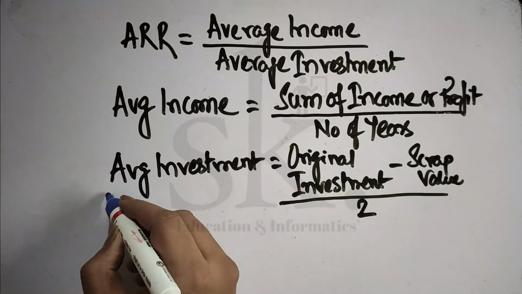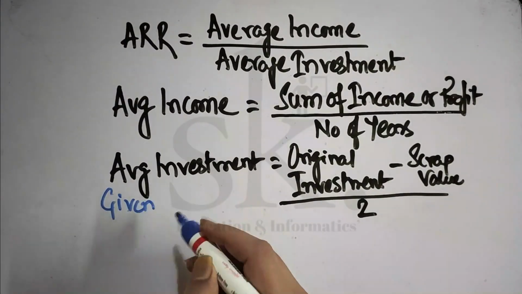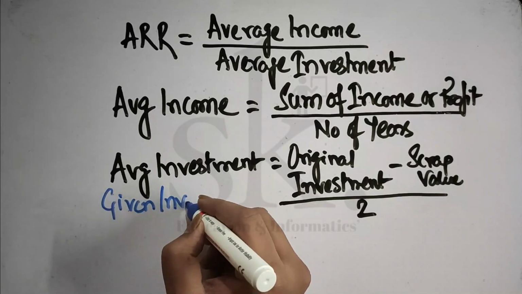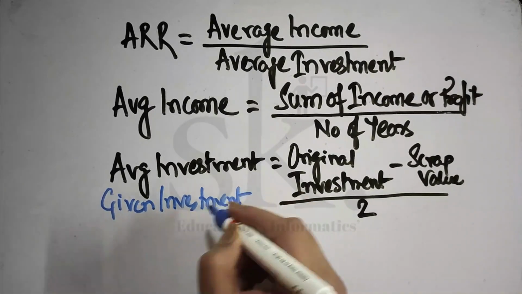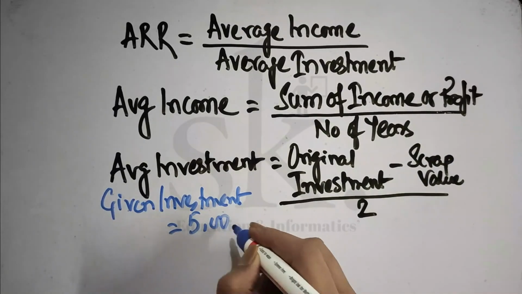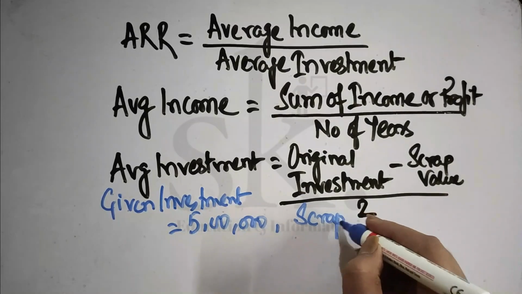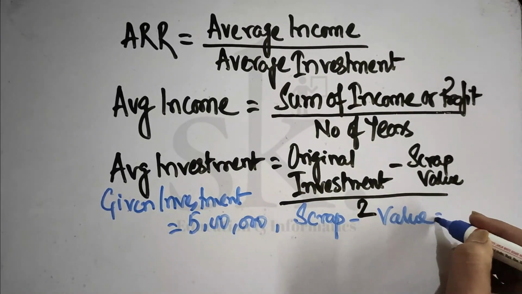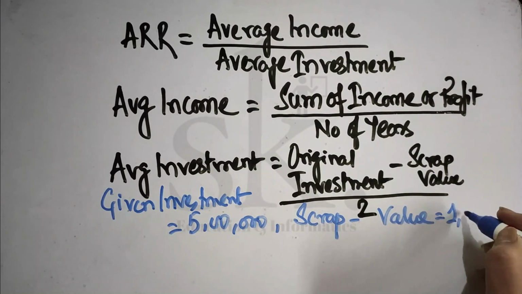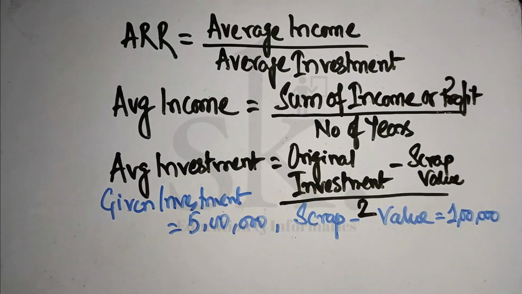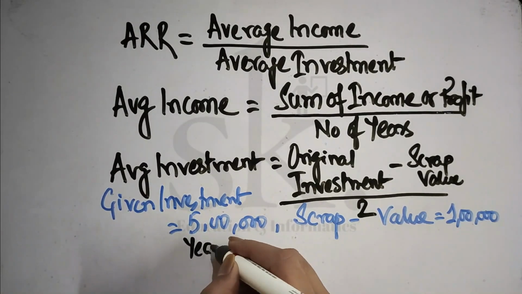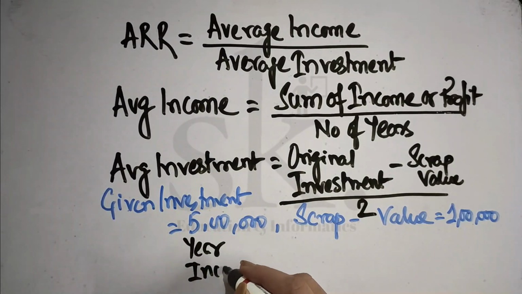Given that the initial investment is rupees 5 lakhs and the scrap value is rupees 1 lakh, say for example. So given the initial investment is rupees 5 lakhs and the scrap value is rupees 1 lakh, and the income has been given. So year given and income given, or the profit.